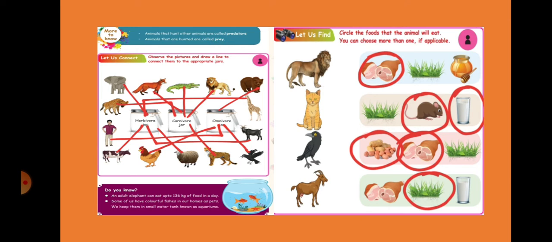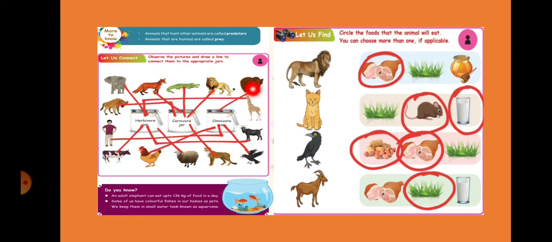Now see here, they have given many animals and three jars are given: herbivore jar, carnivore jar and omnivore jar. Observe the pictures and draw a line to connect them to the appropriate jars. So we have to observe the pictures and decide which jar the animal belongs to. First one, elephant. Is elephant herbivore, carnivore or omnivore? Herbivore. Fox. Fox is omnivore. This crocodile, carnivore.